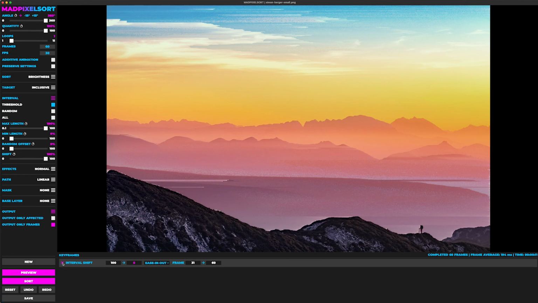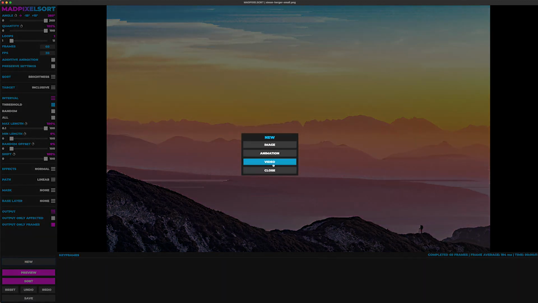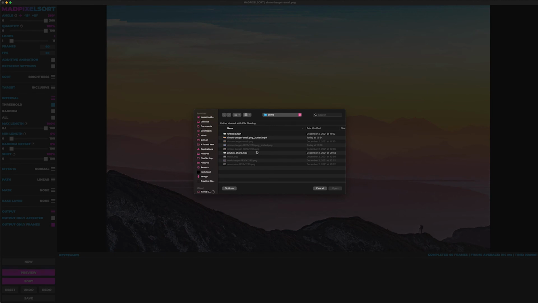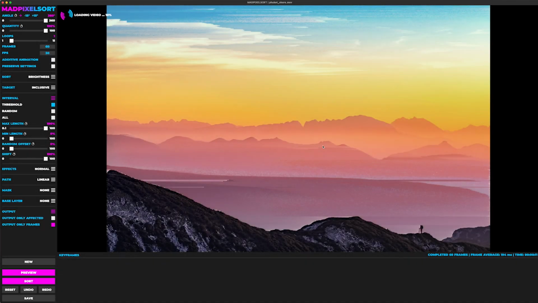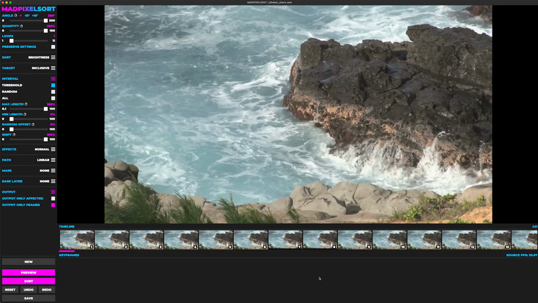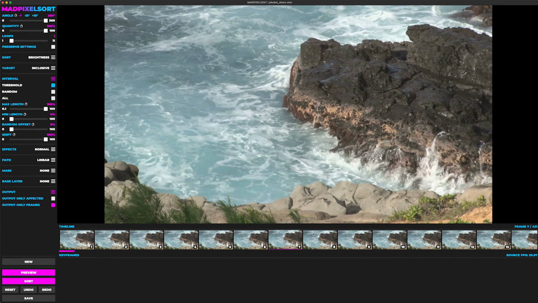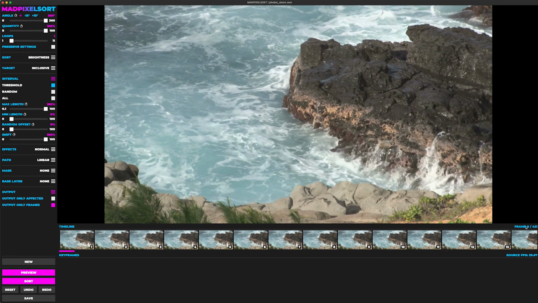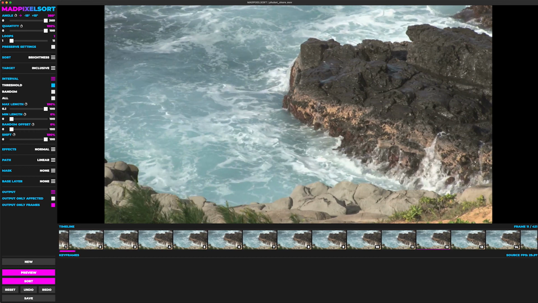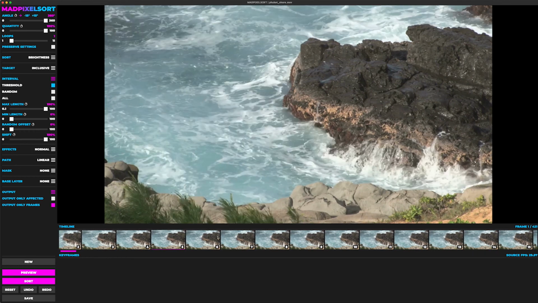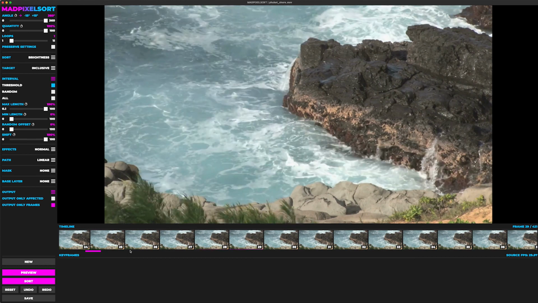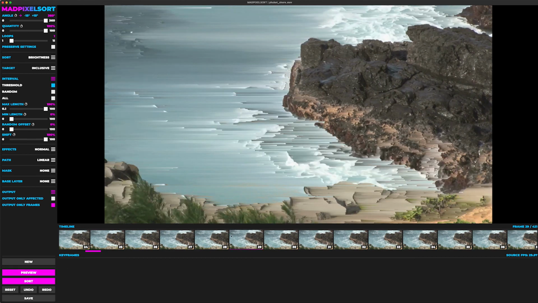All right, now for video. Let's open up a video. I'm going to open up this one for now. I'm going to speed up this loading process. Give me a second. All right, so here's every single frame of the video. You can click it and you can see how it changes between each one. You can see here you'll have a little indicator telling you which frame it is and out of how many. And what you can do is you can essentially scroll through the video and then you can preview what it would look like on that selected frame.